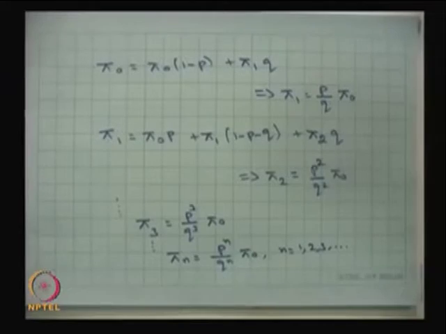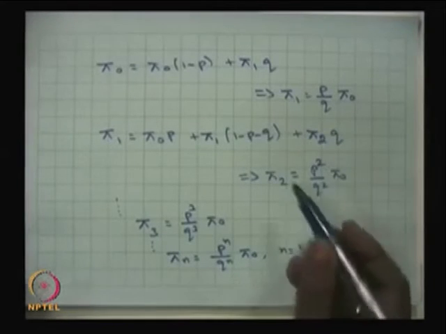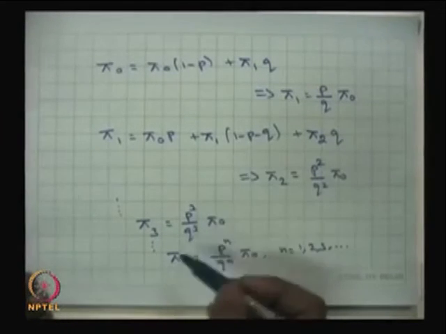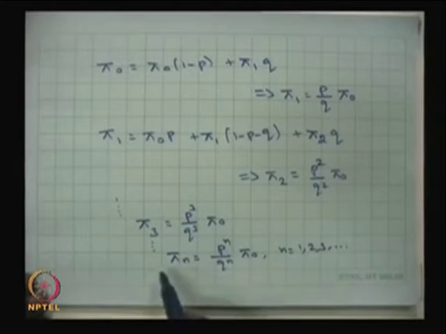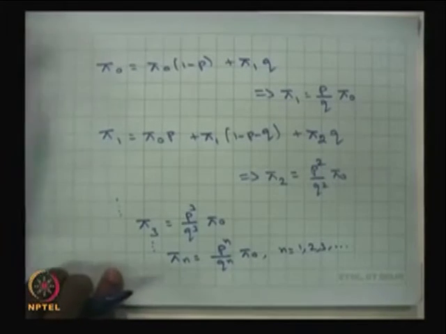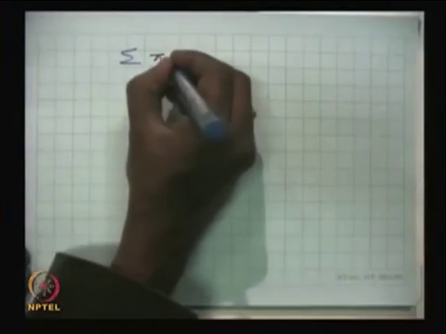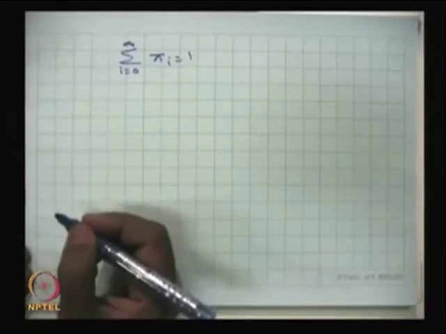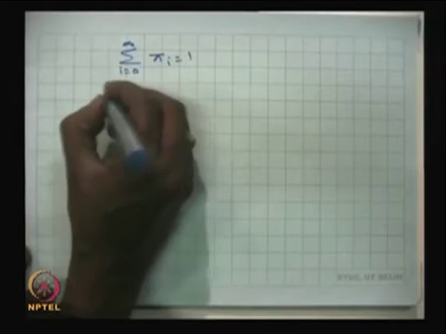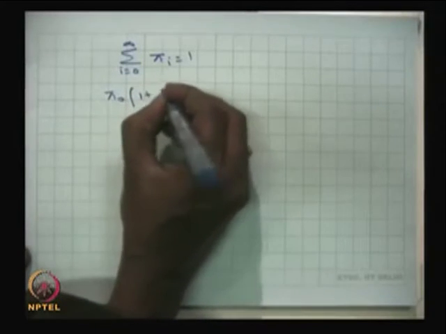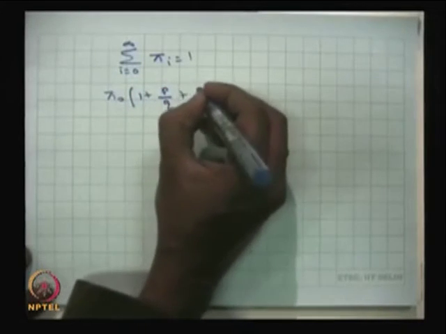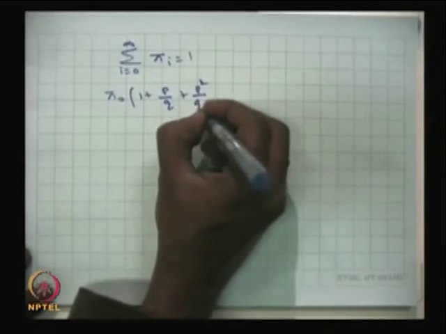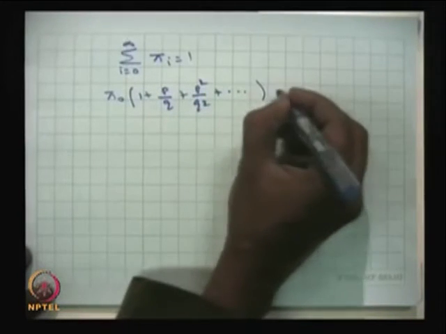Till now I have not used it. So, I have just simplified that pi is equal to pi P and got pi n in terms of pi naught. Now, I have to use the summation of pi n is equal to 1, starting from n is equal to 0 to infinity. Therefore, pi naught times (1 plus p by q plus p square by q square and so on) is equal to 1.